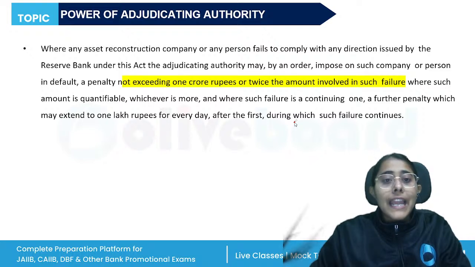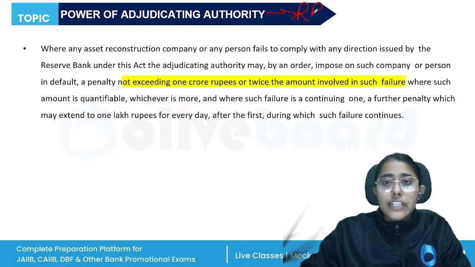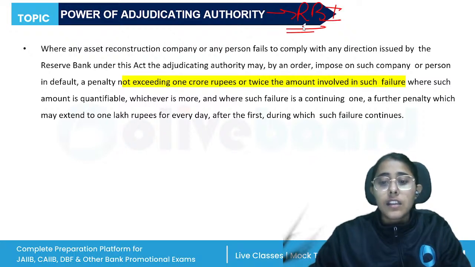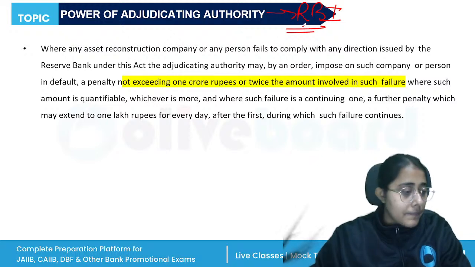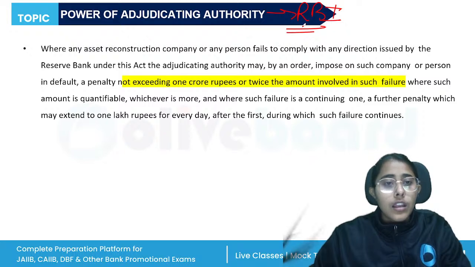Now, if we talk about the adjudicating authority, first of all, who is the adjudicating authority? It means any officer or a committee of officers of the Reserve Bank of India. The adjudicating authority in this case is the officers of the Reserve Bank, designated as such from time to time by the Central Board of the Reserve Bank. So the Central Board is going to appoint the officers who will act as the adjudicating authority. And then the powers available to the adjudicating authority to impose the penalty.